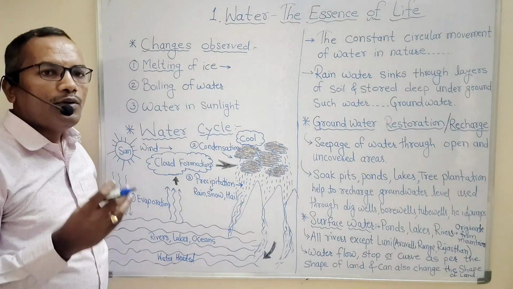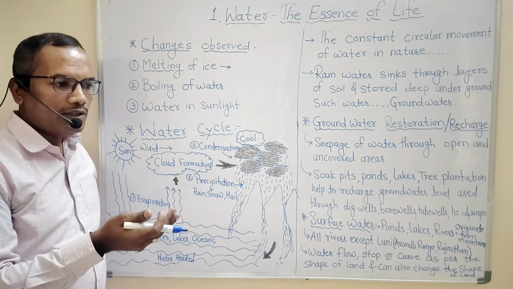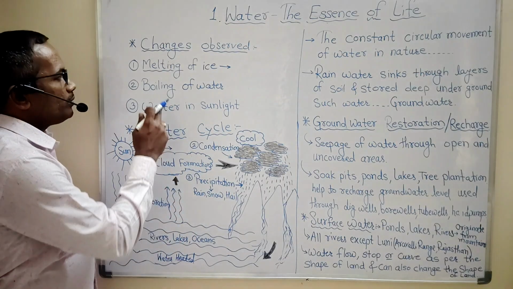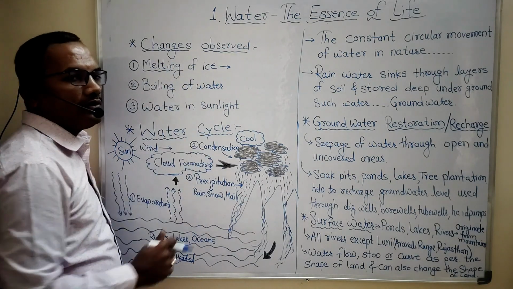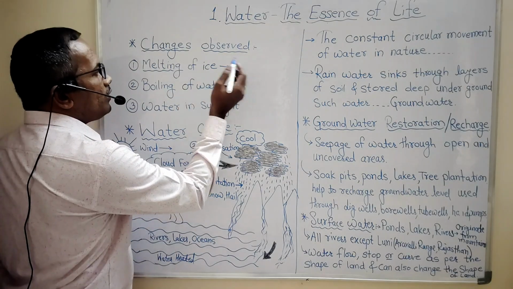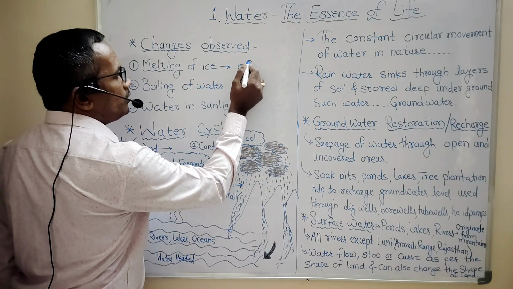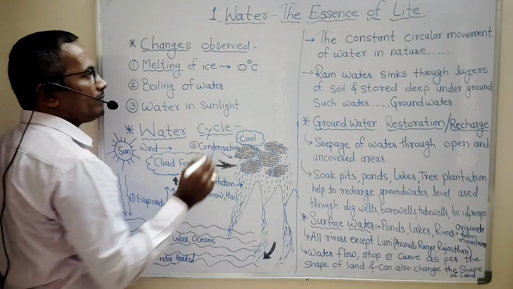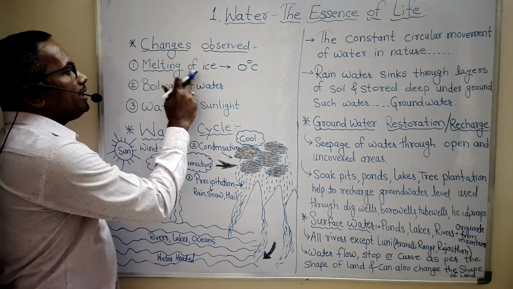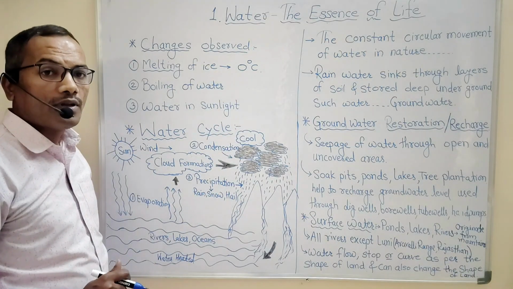Melting means when the solid form of water gets converted into liquid form; that process is called melting of ice. Such melting of ice takes place at about 0 degrees Celsius. Which means the melting point of ice is 0 degrees Celsius.